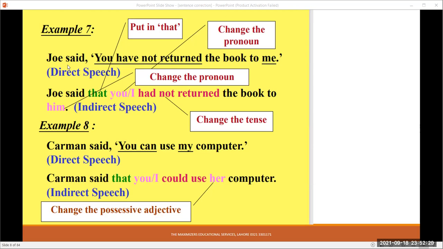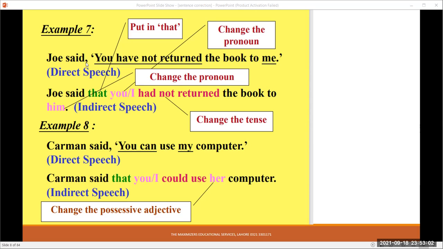Next example: Joe said, "You have not returned the book to me." Now it is a negative sentence, assertive or declarative, and in simple sentences, the subcategory is negative sentence. Now it will be changed. Joe said, here we will use "that." Now second person into object. The object is not given here, so assume, like "Joe said to me."